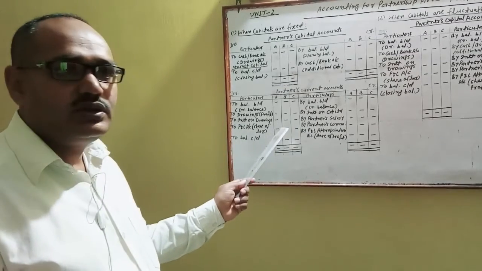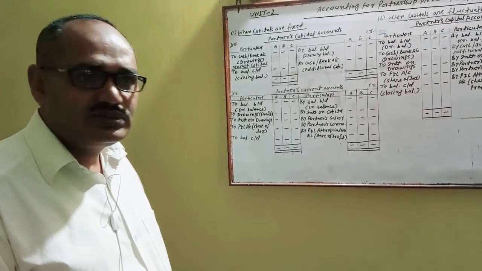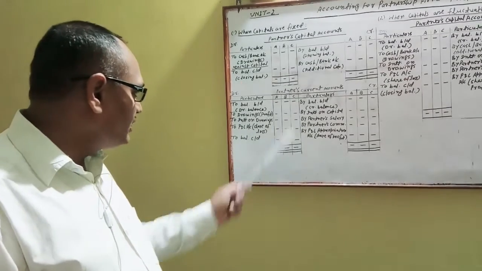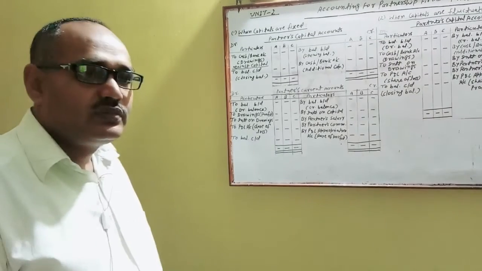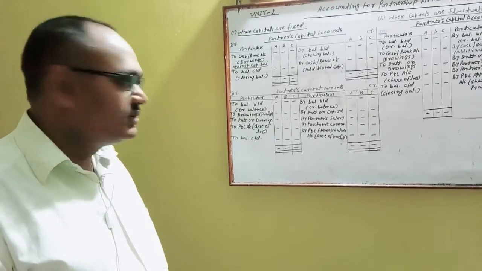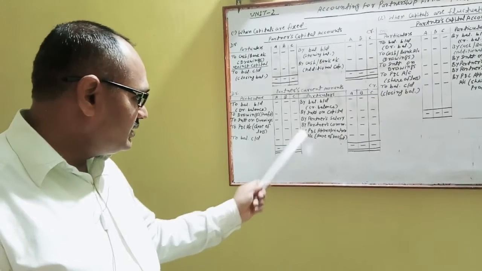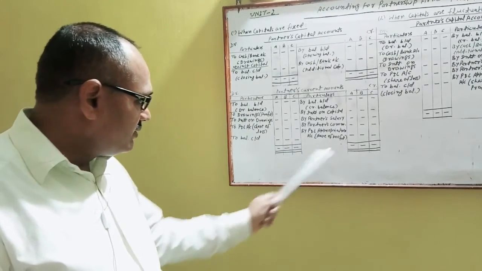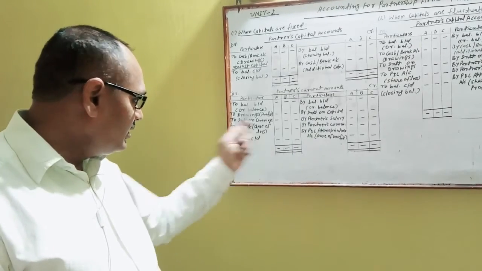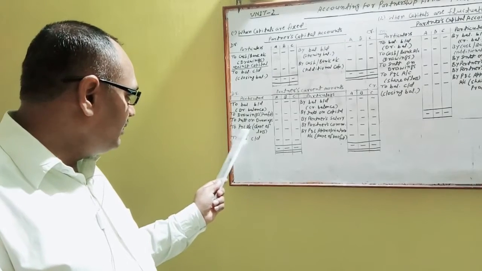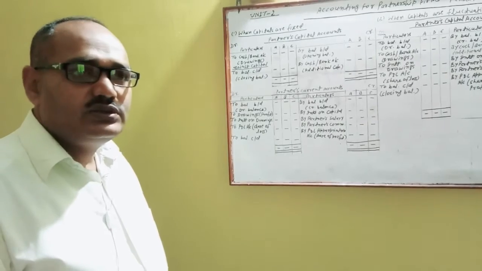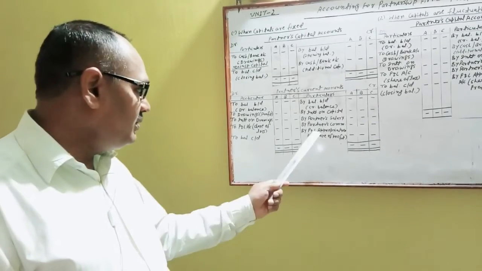"To interest on drawings": if interest is charged on drawings, then you will write "To interest on drawings" on the debit side, in the respective column of partners. If there is a loss in place of profit in the profit and loss appropriation account, you will write on the debit side "To profit and loss, share of loss". It means only one situation will be there, either profit or loss.